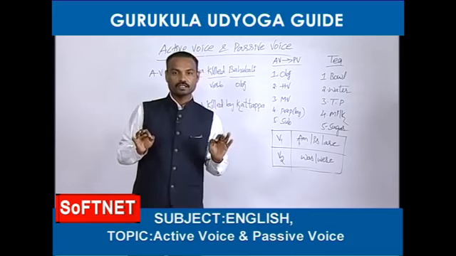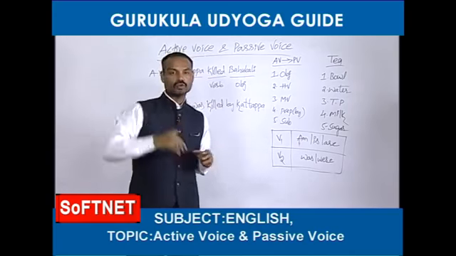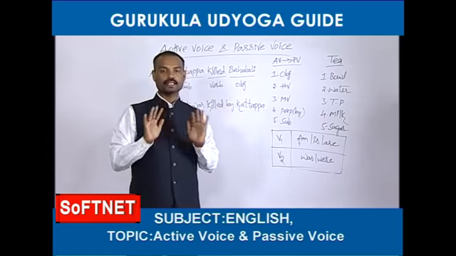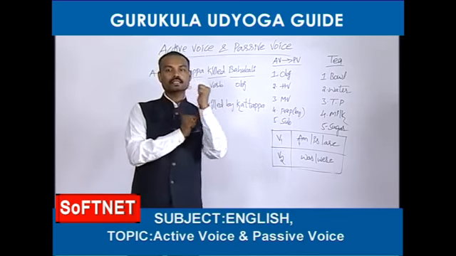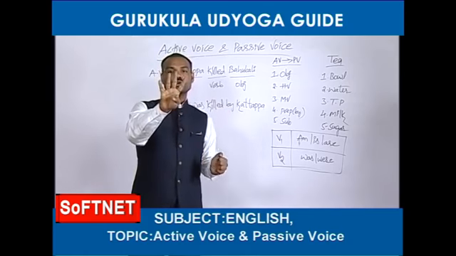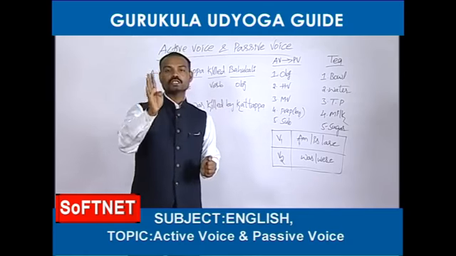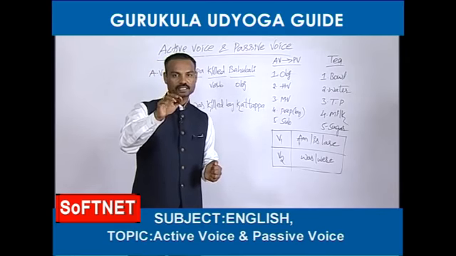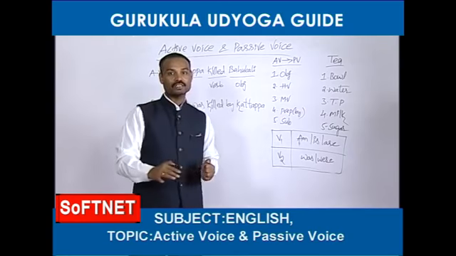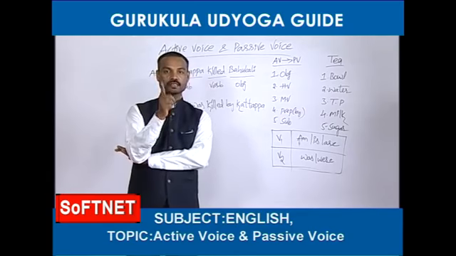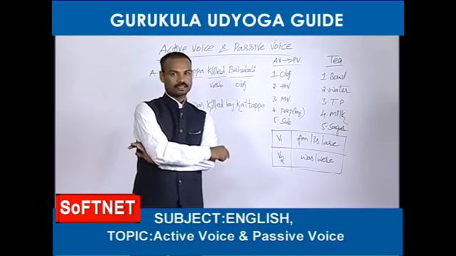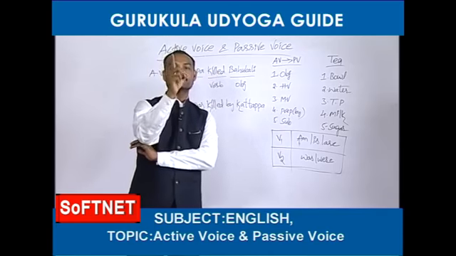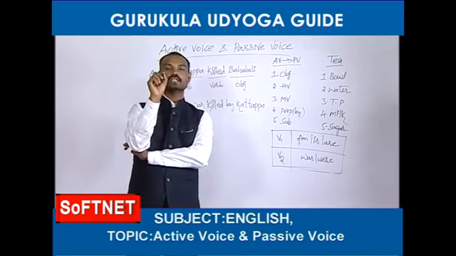Never forget it. Okay. Totally there are 12 tenses in English, but all the tenses cannot be changed into passive voices. Only 8 tenses can be changed. So 4 tenses cannot be changed into passive voice. Now I am going to name those tenses which cannot be changed into passive voice. They are, one is present perfect continuous tense, second one is past perfect continuous tense, next one is future perfect continuous tense, and the last one is future continuous.